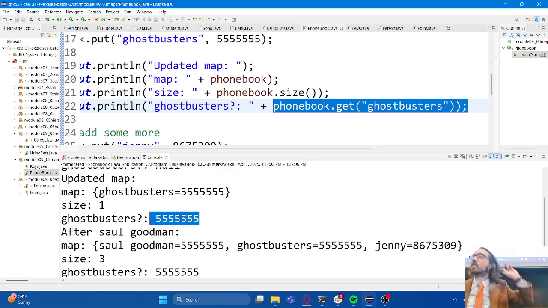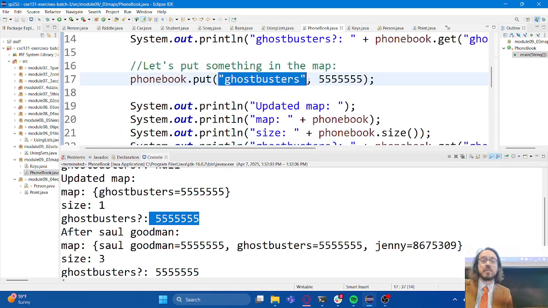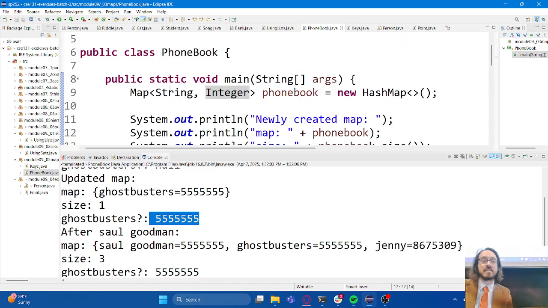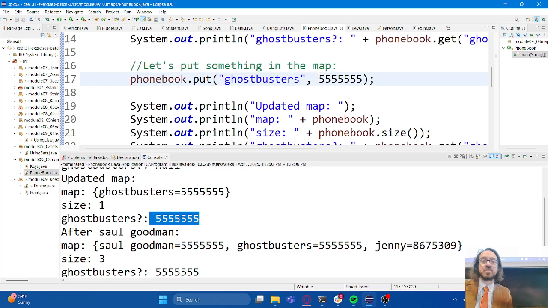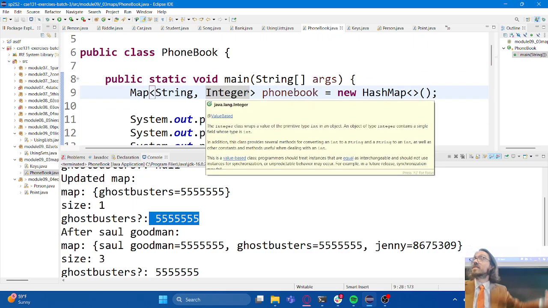Yes? Can you do it the other way around? If you put in phone book.get and then the number, would you get Ghostbusters? You cannot. No, it has to be in this order. The type of the first has to match this, and the type of the second thing has to match this. It is a one-way association, in other words. The key is associated with the value, not the other way around, right? The arrow is pointing from key to value in my mental picture of the map.